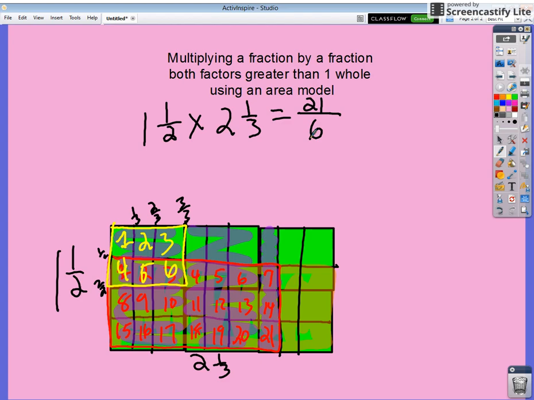And now I can go ahead and convert this into a mixed number. How many times does 6 go into 21 evenly without going over? It can only go in 3 times. That equals 18. And if I take away 18 from 21, I am left with 3. And my denominator stays 6. My answer is 3 and 3/6, or 3 and 1/2, because 1/2 is equivalent to 3/6. And that's how you can multiply two fractions greater than 1 using an area model.